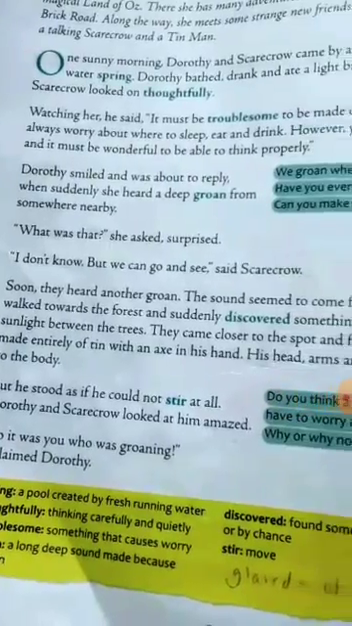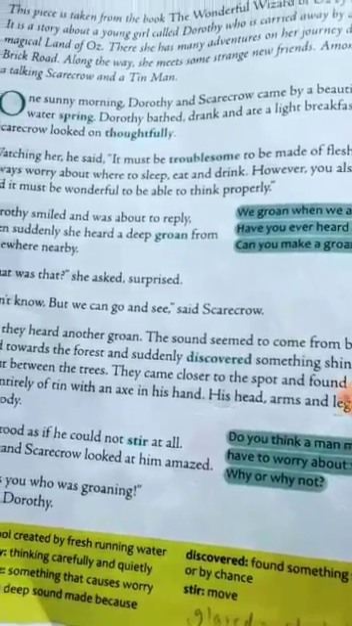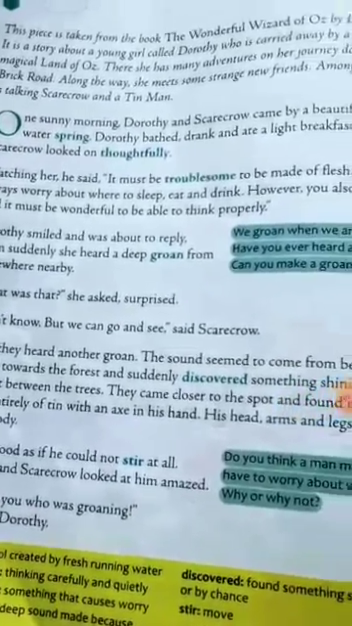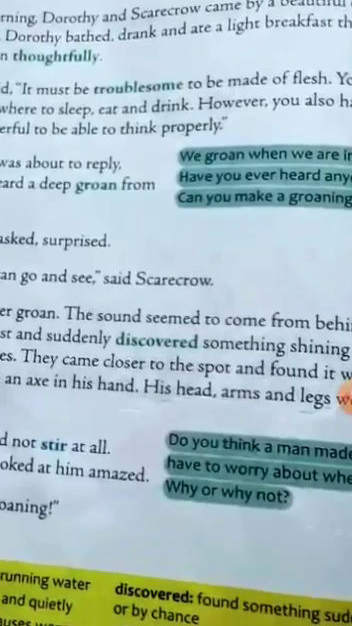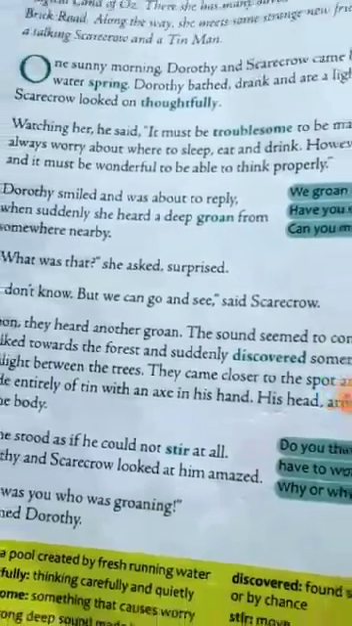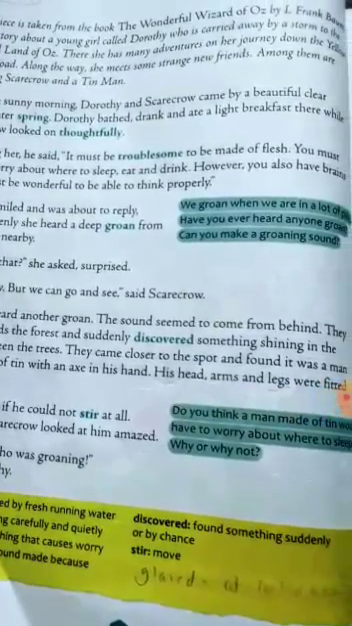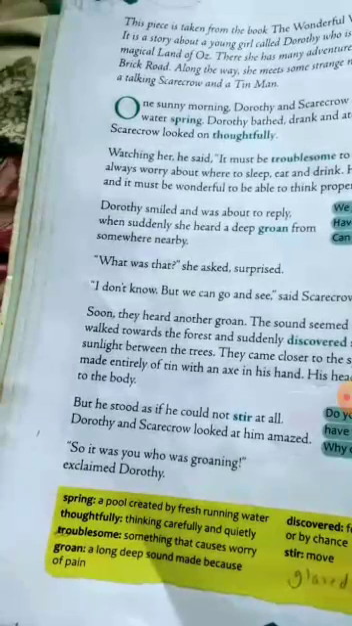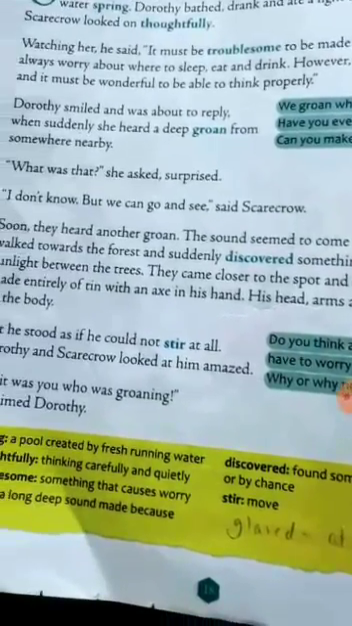So they walked toward the forest and suddenly discovered, meaning found something suddenly or by chance, something shining in the sunlight between the trees. They came closer to the spot and found it. It was a man made entirely of tin with an axe in his hand. His head, arms, and legs were fitted to the body. So they found a tin man there in the forest, with an axe in his hand. But he stood as if he could not stir at all. Stir means move. He was standing in one position.